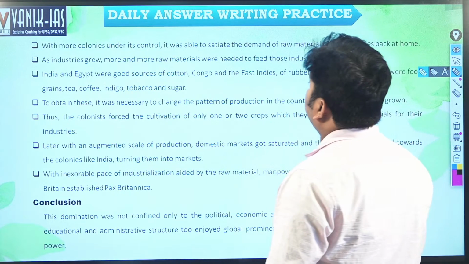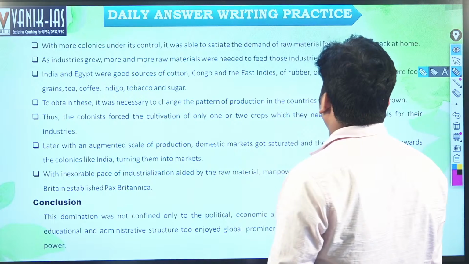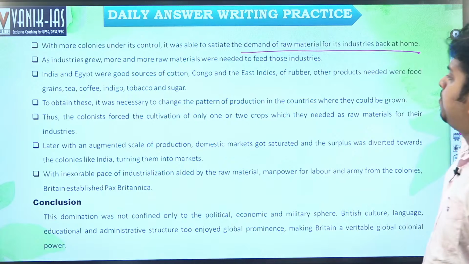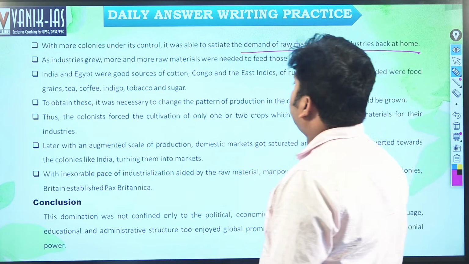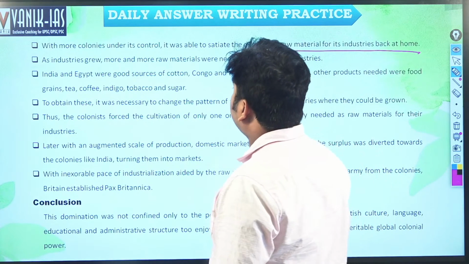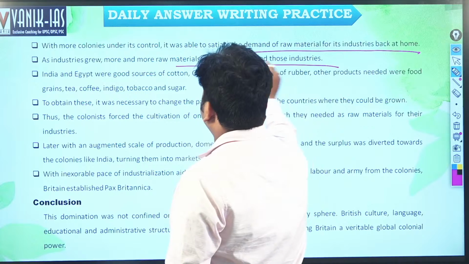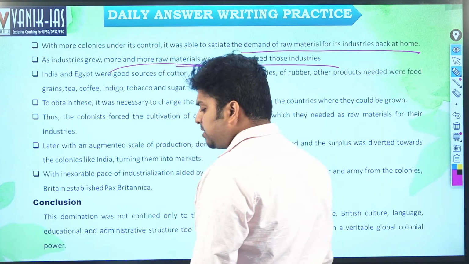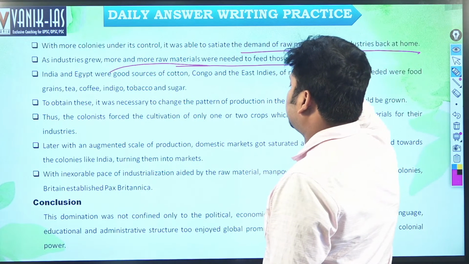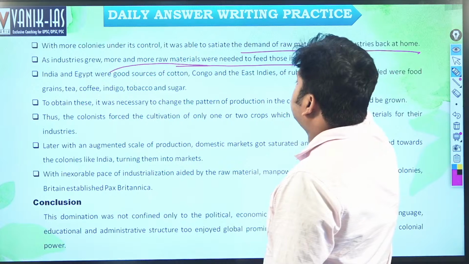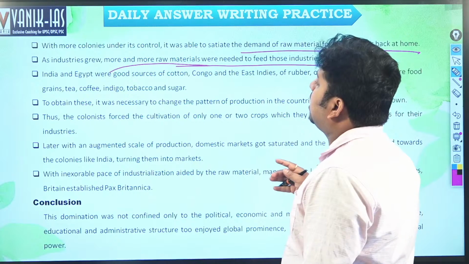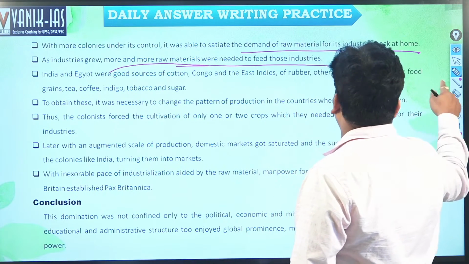With more colonies under its control, it was able to satiate the demand of raw material for the industries back at home. As industries grew, more and more raw materials were needed to feed those industries. Obviously, with industrial expansion, the demand of raw material increased, and they exploited the colonies. India and Egypt were good sources of cotton. Congo and East Indies supplied rubber and other products such as food grains, tea, coffee, indigo, tobacco and sugar, right?